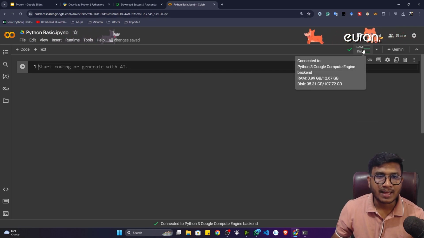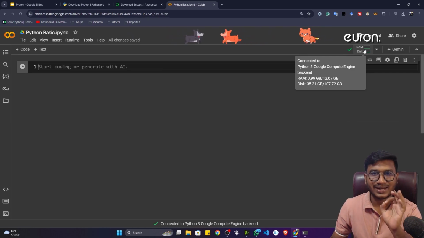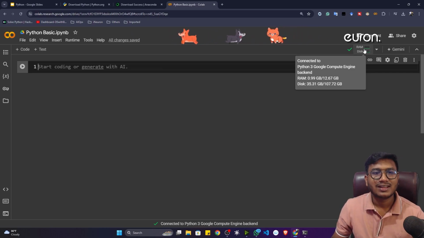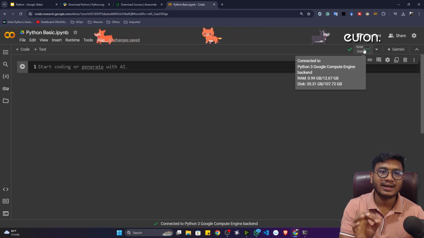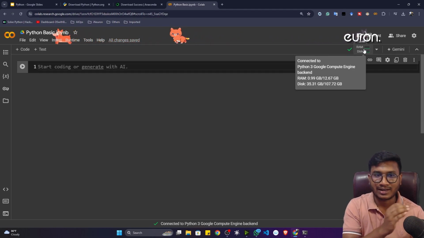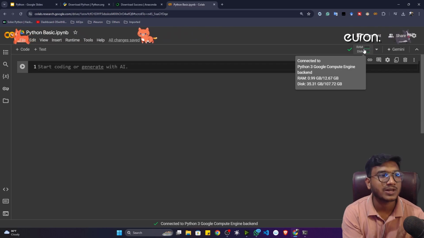Now you can see the RAM and disk I got here. You can see Python 3 is running automatically, so you don't need to install Python here. I got 12 GB of RAM, and I got a 107 GB disk. That means you can store 107 GB of files in this Google Colab.